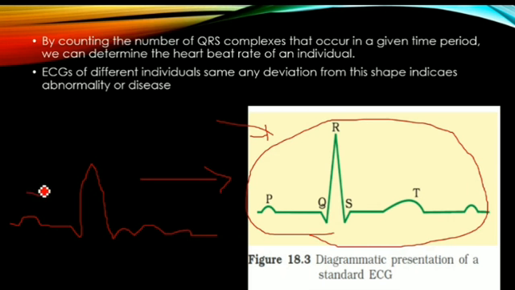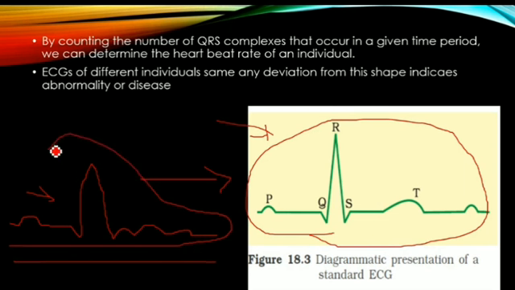Then instead of normal, if the waves are going straight, that will indicate death of the human being. Okay, it means there is some danger. If there is any danger in the body of a human being, the ECG waves also change. Hence, the patient should be connected to the ECG during dangerous conditions. If there is any variation in these waves, we can indicate that he has a disability.